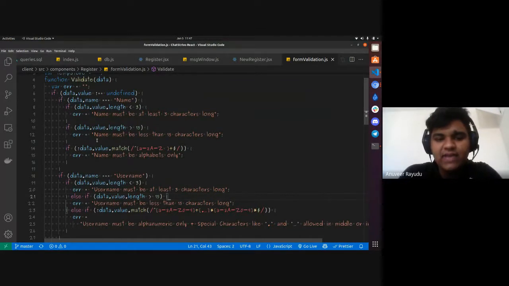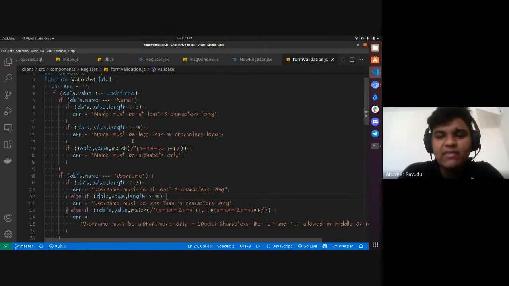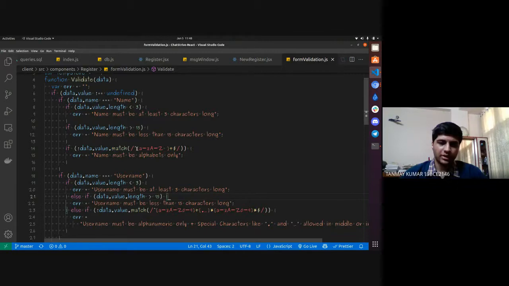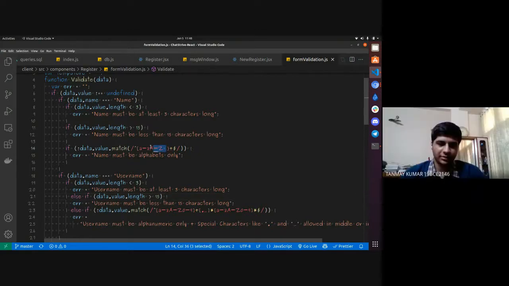If we take the data name, the data value length must be greater than 3 and less than 15. Here we are validating the name, which only considers alphabets. For example, over here we mentioned the data value match, and this is the regular expression that we used for preventing SQL injection for the name input.